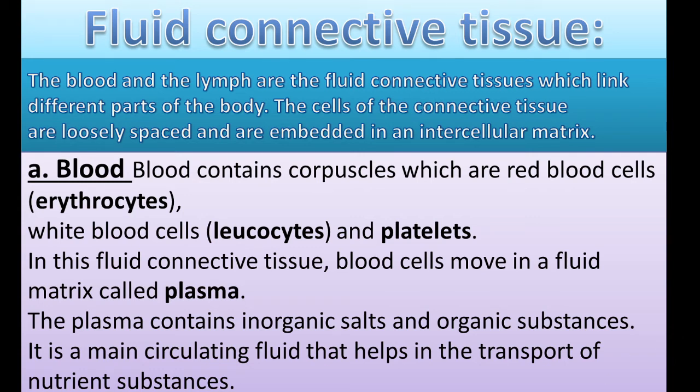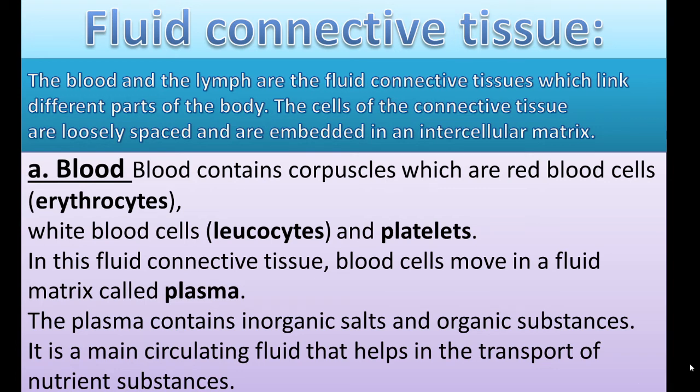Then the first one is blood. Blood contains corpuscles. Corpuscles are nothing but cells, which are red blood cells, otherwise called erythrocytes, white blood cells, otherwise called leukocytes, and also platelets. In this fluid connective tissue, the blood cells move in a fluid matrix called plasma. Plasma is a yellowish liquid which carries your RBC, WBC and platelets.